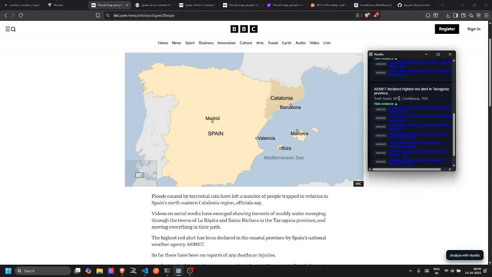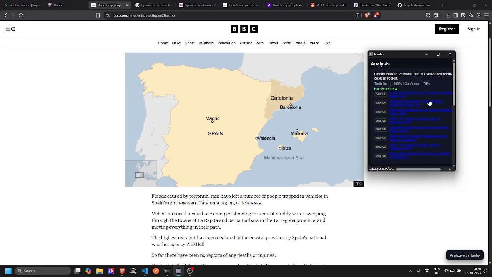Same here. But here we see that the truth score is 50%. That means that out of the evidences we found, some pieces of other articles, which we are calling evidences here, were conflicting with this particular claim. So maybe one of these articles was conflicting with the claim that AEMET declared the highest red alert in Tarragona province. Maybe there is some article which claims there was a yellow alert or an orange alert. So that's why the truth score here is low. So yeah, I hope I made this clear.